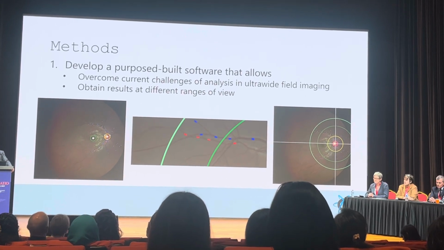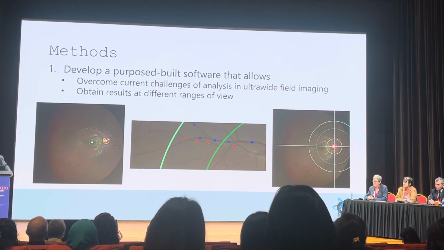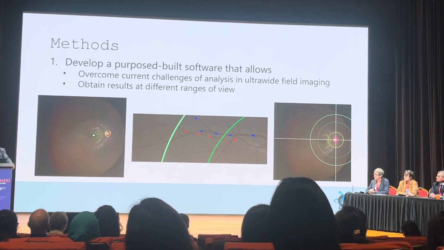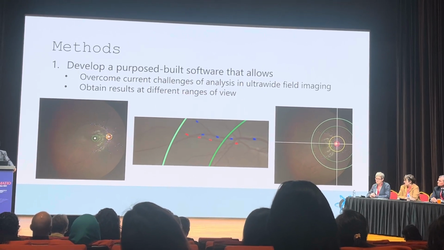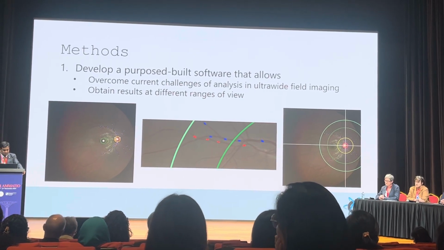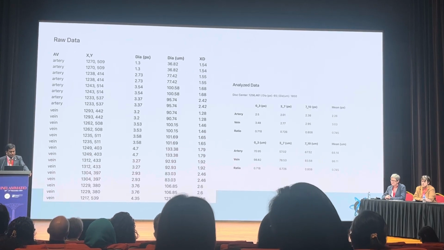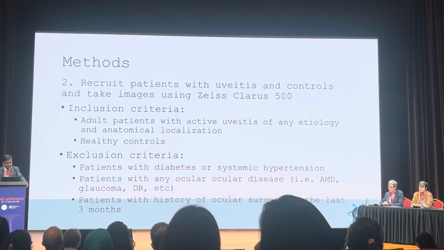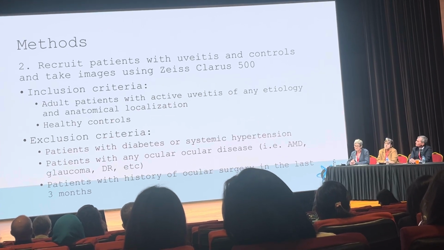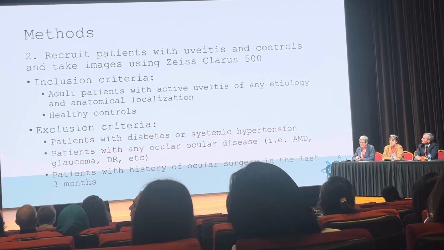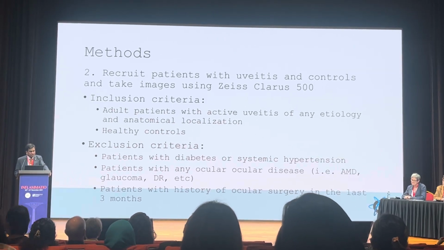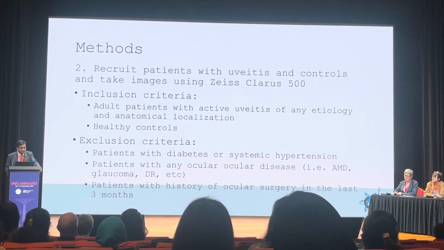The first paper was published during the COVID pandemic, wherein we looked into the microvasculature in patients with COVID. Then we started looking into papers with Dr. Vishali Gupta and Atul, who is sitting here, on systemic hypertension and BRVO, but at the same time we were also looking at patients with uveitis. These patients were recruited from my clinic using the Zeiss Clarus 500 imaging machine. Patients with active uveitis were included, and healthy control patients were included as a control group. Patients with other potential known confounders were excluded.